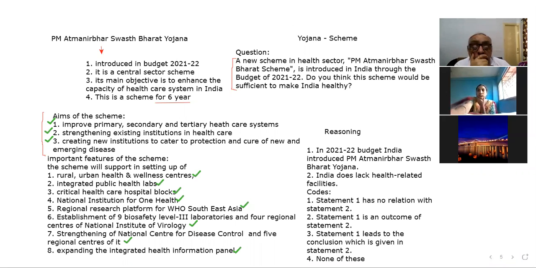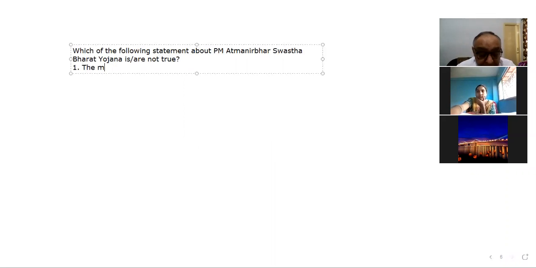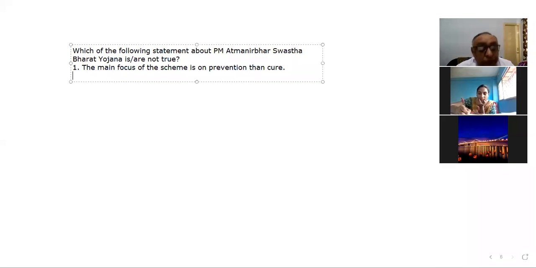Okay. So number one, the main focus of the scheme is on prevention than cure.